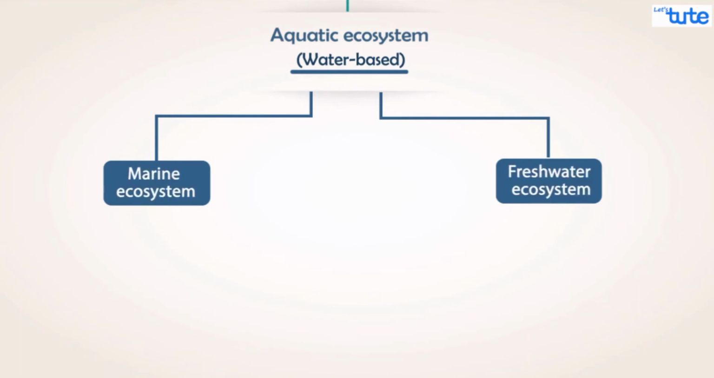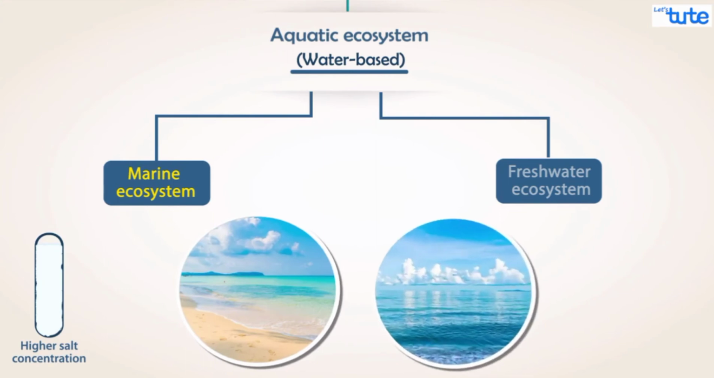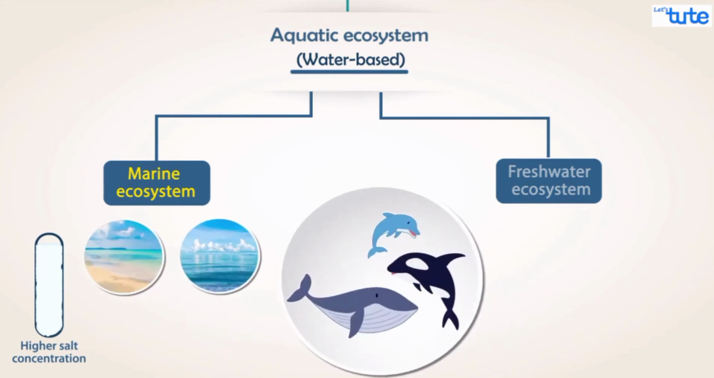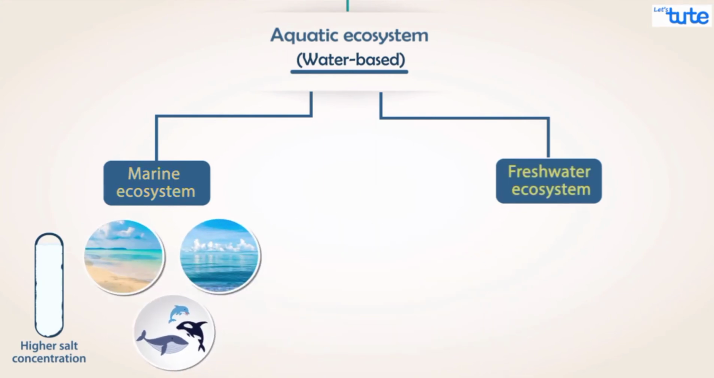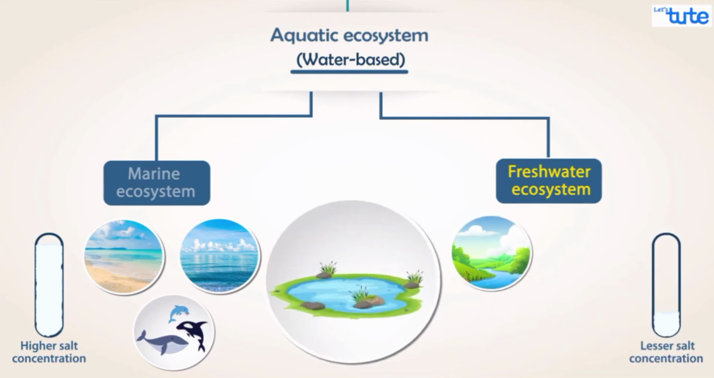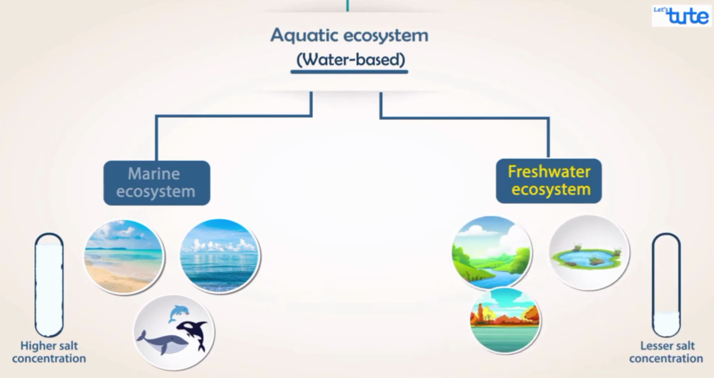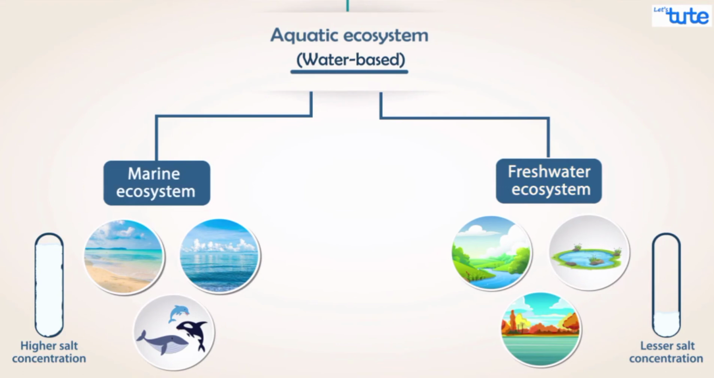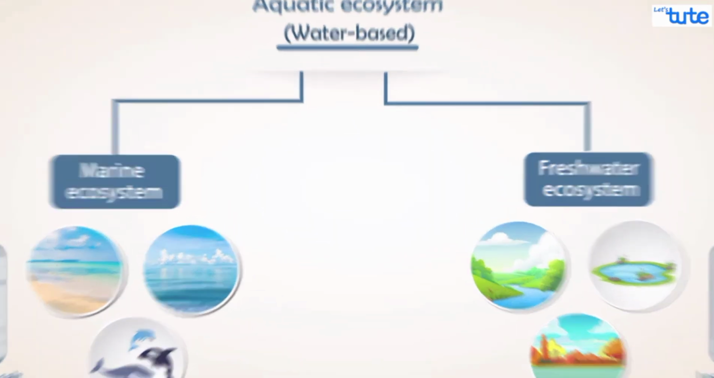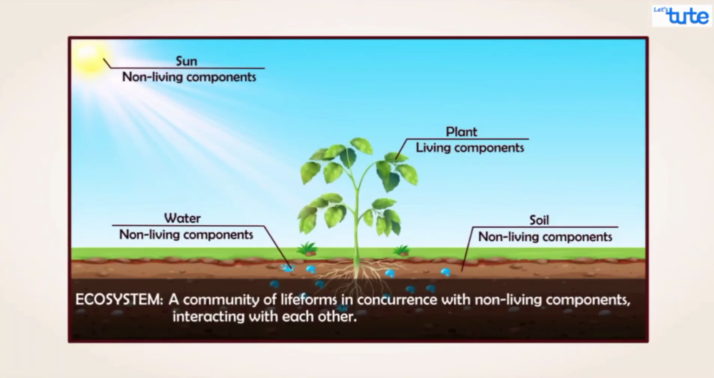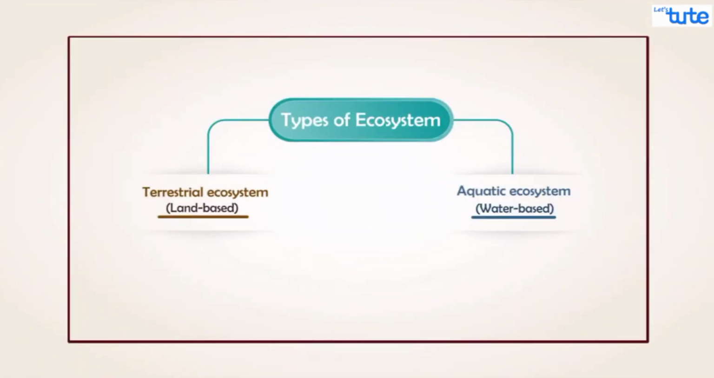The marine ecosystem contains higher salt concentration in water that includes sea and ocean. They have a wide variety of organisms present in it. The freshwater ecosystem has a lesser salt concentration in the water. It includes rivers, ponds, lakes, and streams. The variety of organisms are comparatively lesser. So guys, this is all about what is ecosystem and its classification and how it differs from each region.